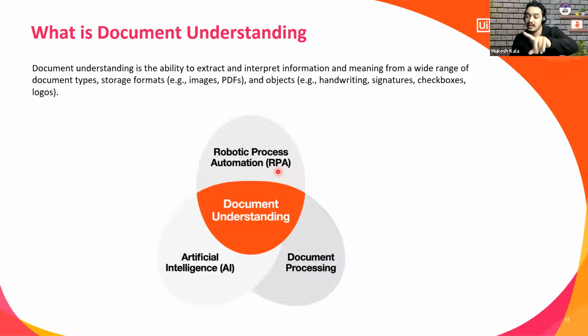So you require RPA to go to the mailbox, to Outlook, go to the particular folder, extract the documents, keep them in a folder, and then apply the document understanding. You have an AI layer to do the ML part, and then you have something called document processing, which we are going to talk about in this series. So this is an overall idea of document understanding.